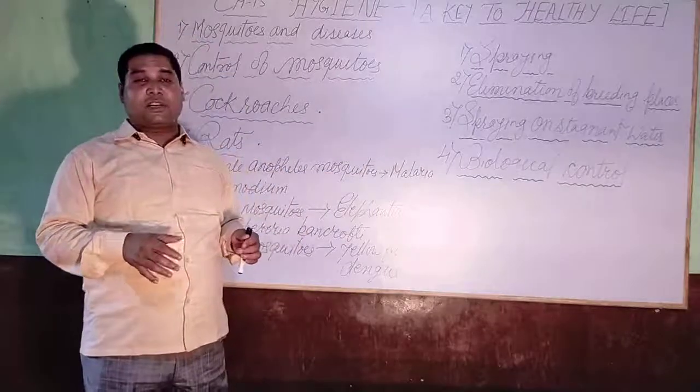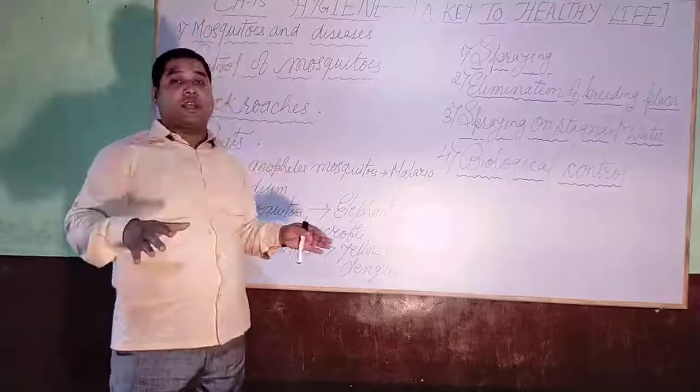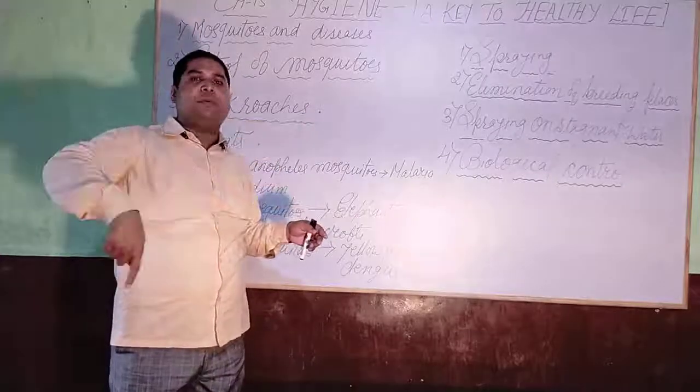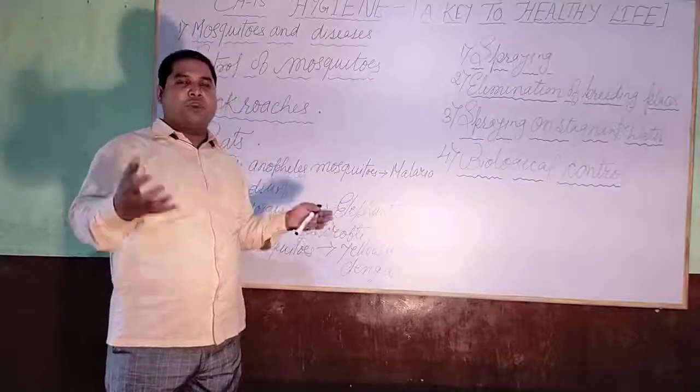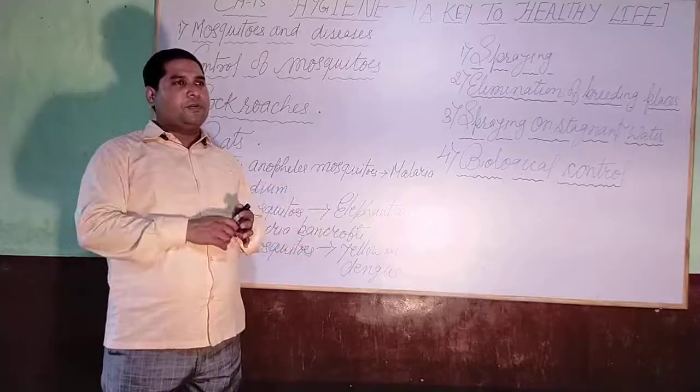Spraying on the stagnated water. Dear student, stagnated water means water which is not flowing. It is collected at a particular place like ponds or puddles. What do we have to do?